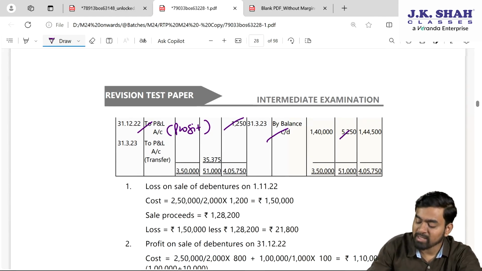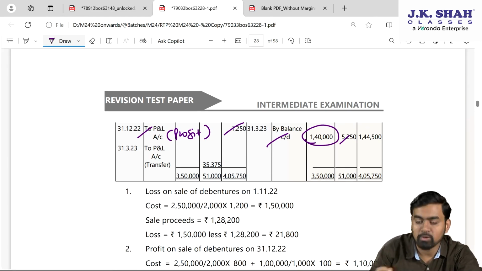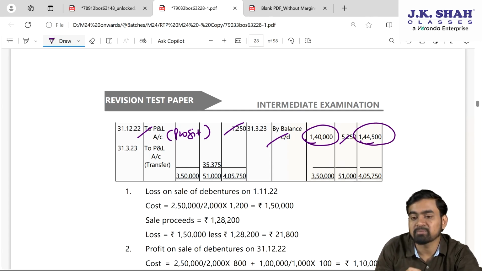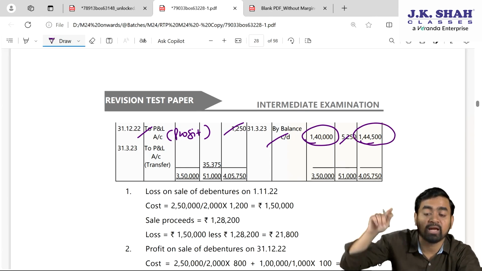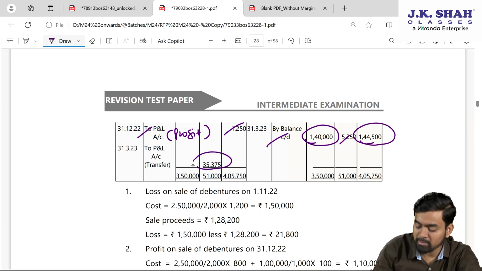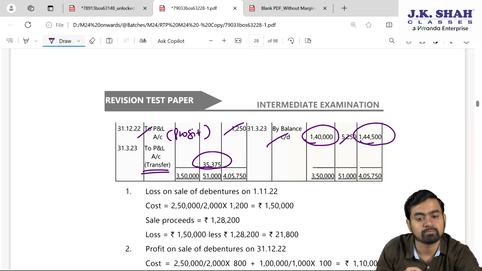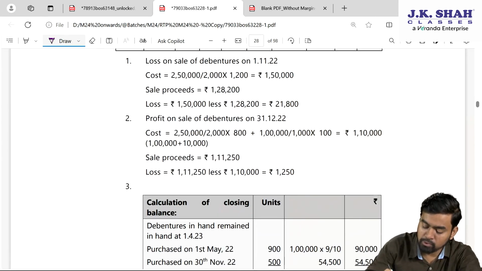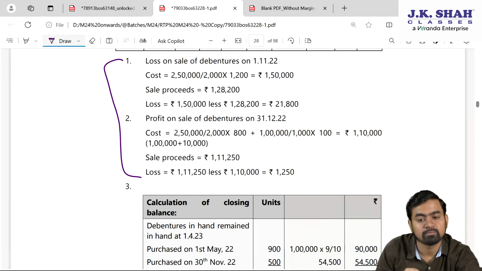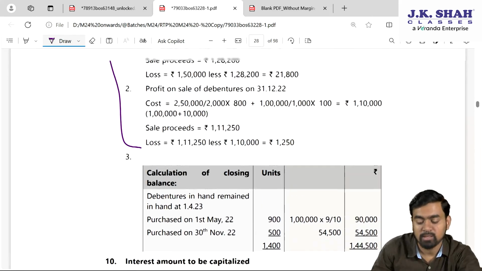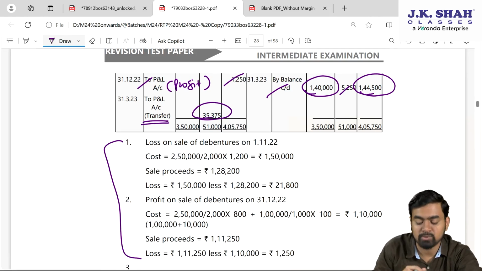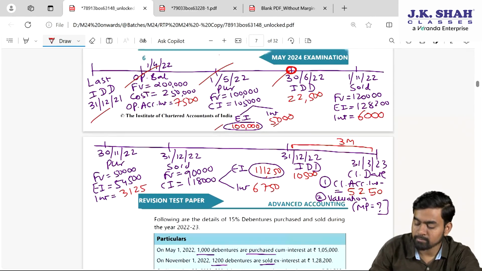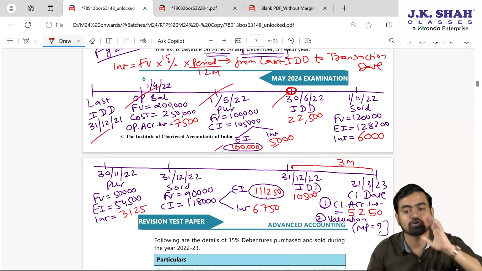Fine. At the end when you close your ledger, your face value would be 1,40,000. Your remaining principal cost excluding interest is 144,500, the balancing figure, and you have to balance your interest column too, and the balancing figure 35,375 will be transferred to profit and loss. So instead of making so much working here, simply prepare this timeline and your job is over.